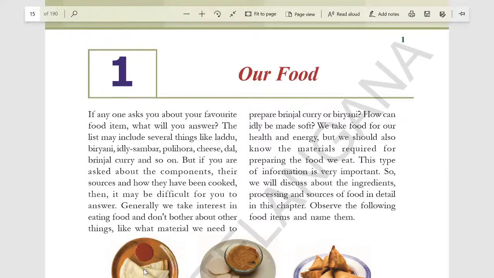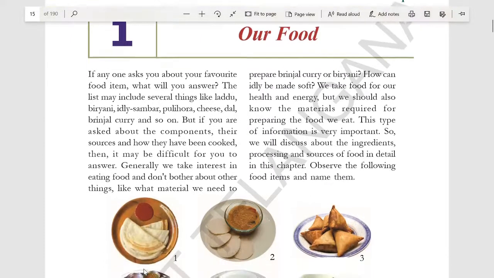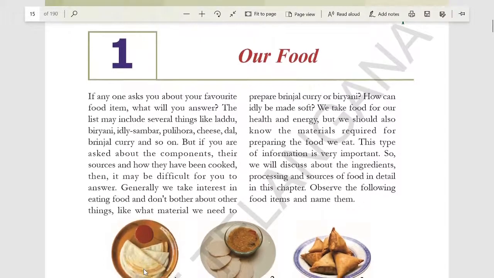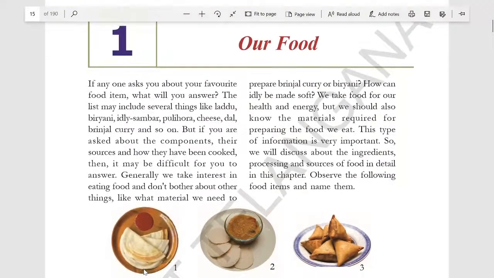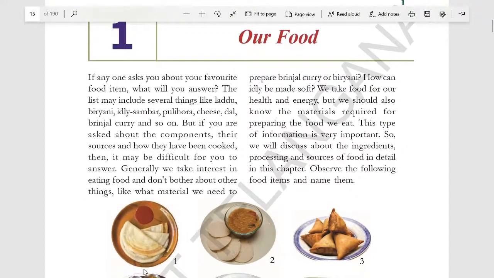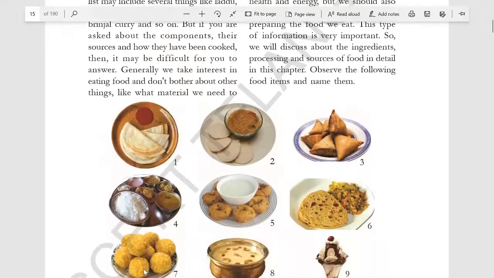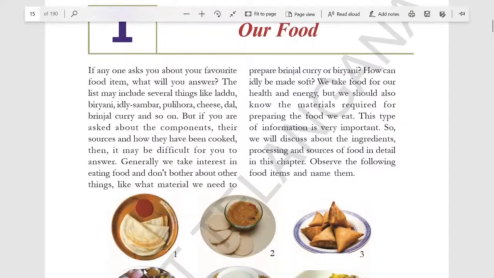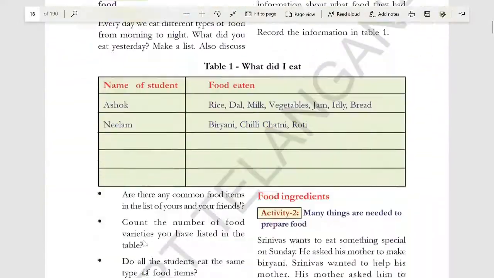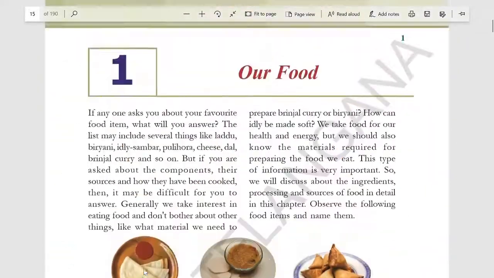Hello everyone, this is lesson number 1 about food. So, what is food? Why do we need food? From where does it come? How do we get food and what are the components present in the food? What are the various sources of food and how is it prepared? What are the ingredients we use for making food? Why do we eat different types of foods? All these we will cover in this first lesson of class 6.